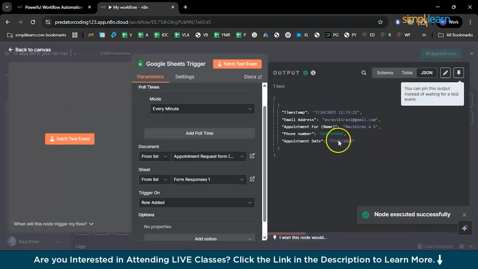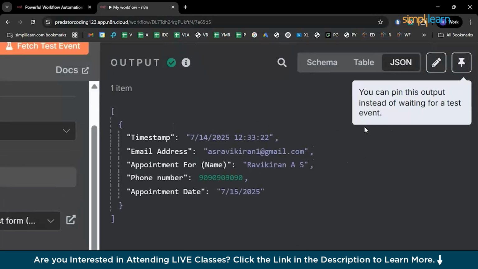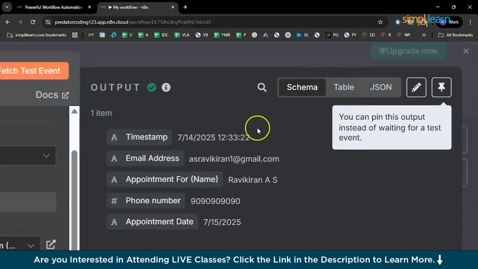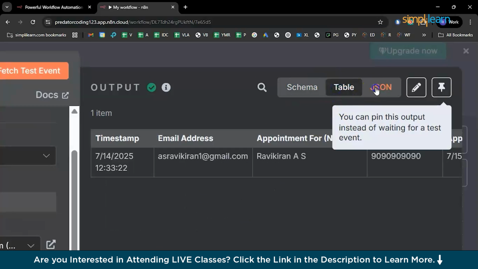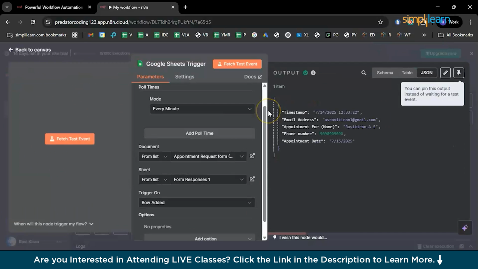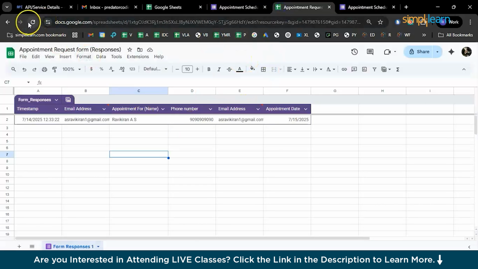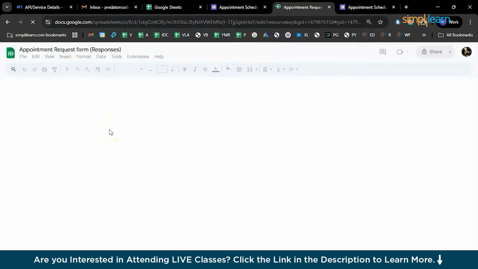Let me cancel this. Yeah, that's the input I was looking for. The timestamp when I sent the request, and my email address, in the tabular format, my name and my phone number. So this is the tabular format, this is the JSON format, and that is the schema. So 3 different versions of displaying your output. Now, legitimately, we need to draft an email. So if I refresh this particular sheet, I should have the details. There you go.